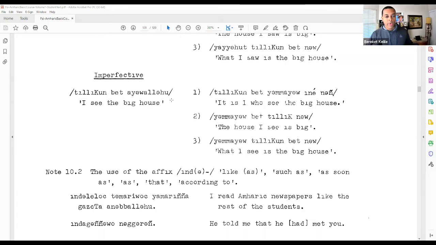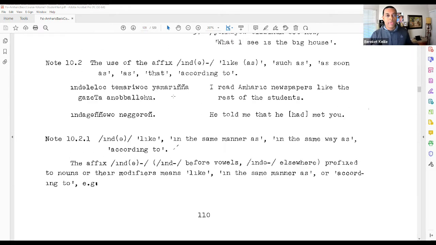That's 10.1. Now we go to 10.2, where we look at the affix inde. This has a few different meanings, such as soon as, that, according to, in the same way as.